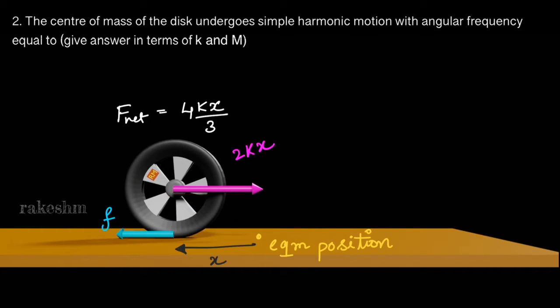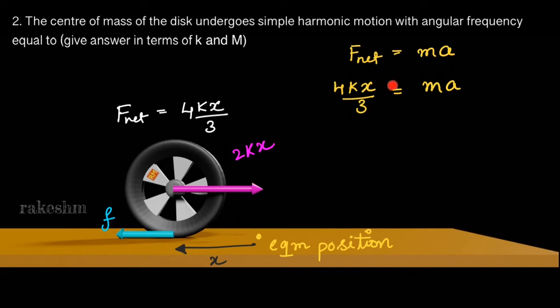In the previous question, we had calculated that this was spring force, which was 2kx. This is friction, and the net force which was acting on the disk was 4kx by 3, right? And this is the equilibrium position. It is at a distance x from the equilibrium position, and this F net is acting towards the equilibrium position. So we can write net force equals mass into acceleration of the center of mass of the disk. So net force we have got as 4kx by 3.